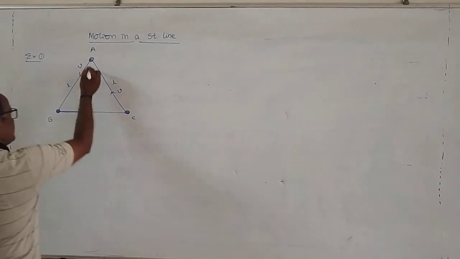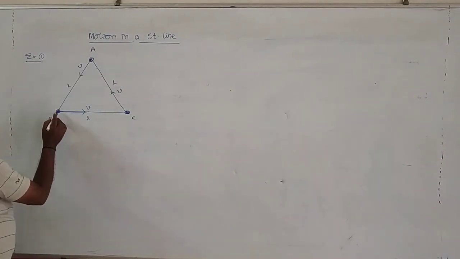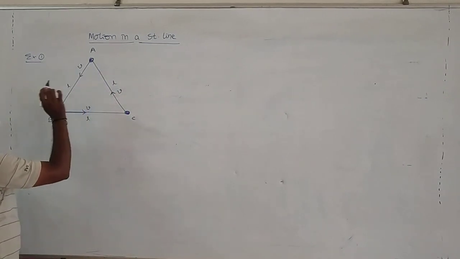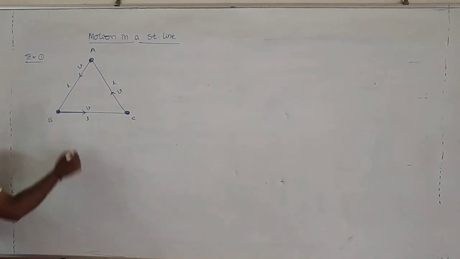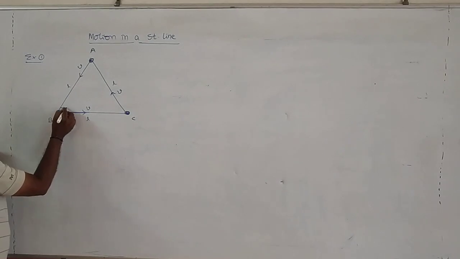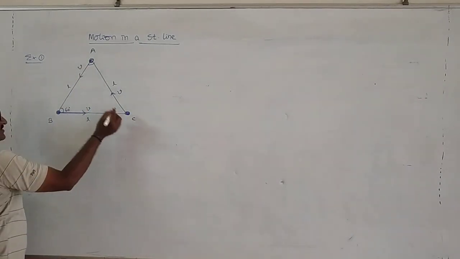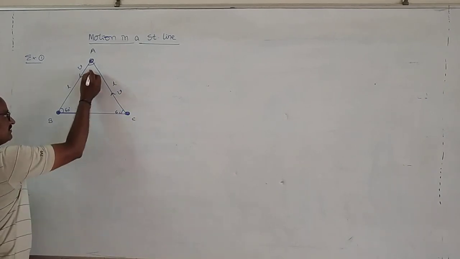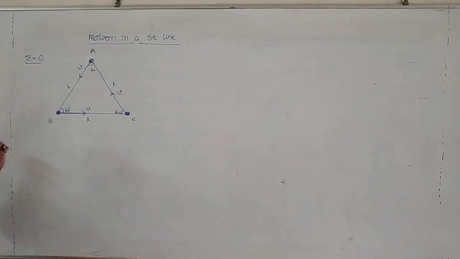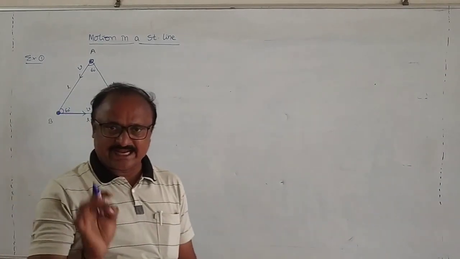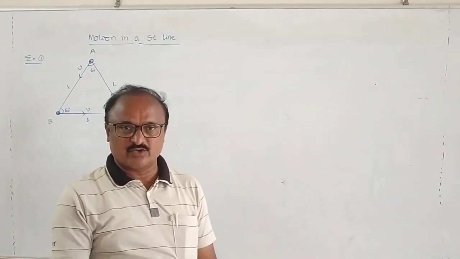A is approaching B, B is approaching C, and C is approaching A with the same speed V. This is an equilateral triangle. The angle between any two adjacent sides is equal to 60 degrees. Here, the question is, find after what time the three persons meet together.